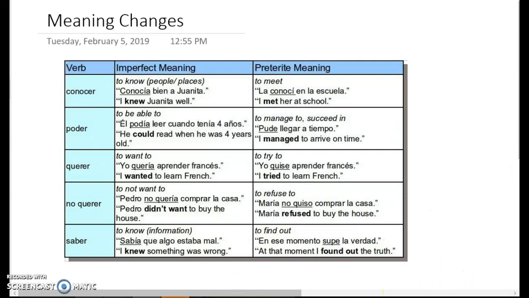So that's everything for chapter 4, preterite, imperfect, preterite versus imperfect, and our 5 meaning changes.